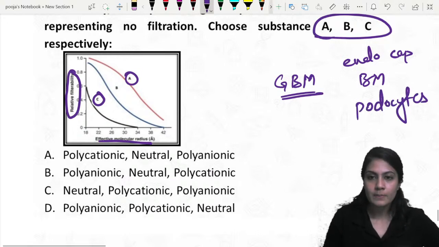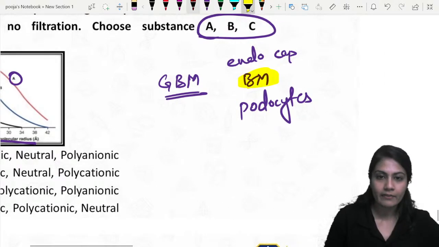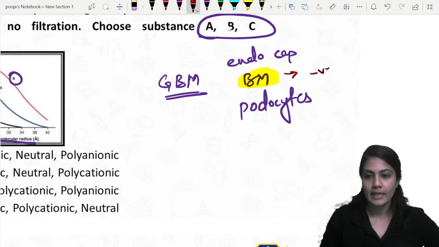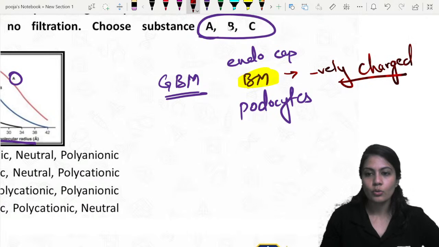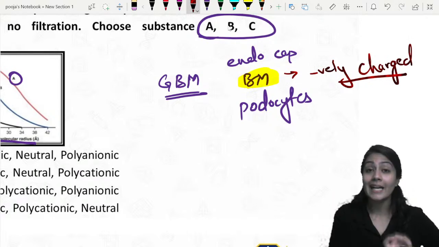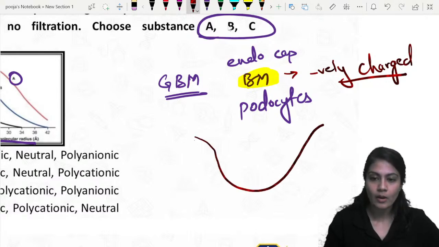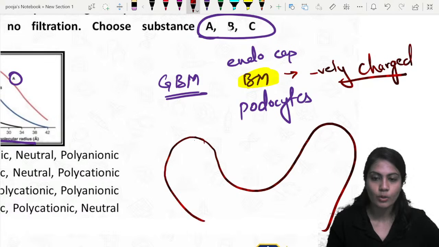Right? Now the special area, the basement membrane, is having some negatively charged proteins. Now, as we know, simple physics, negative repels the negative. So whenever negative things come in the capillaries, what is going to happen?